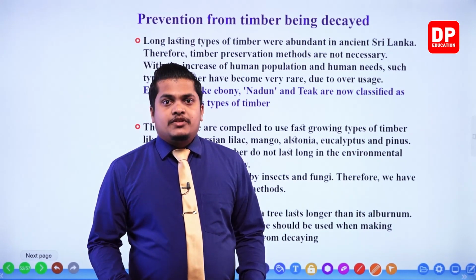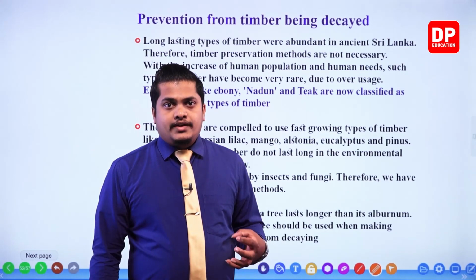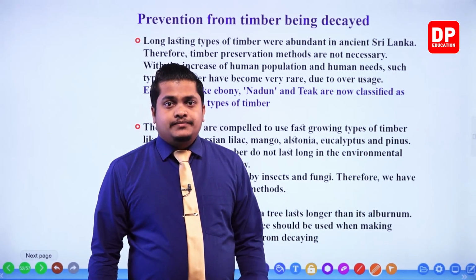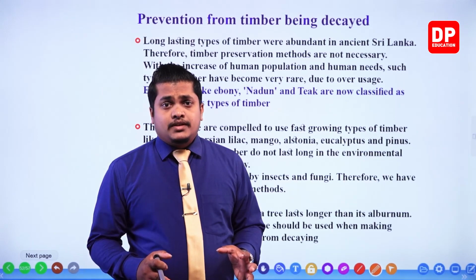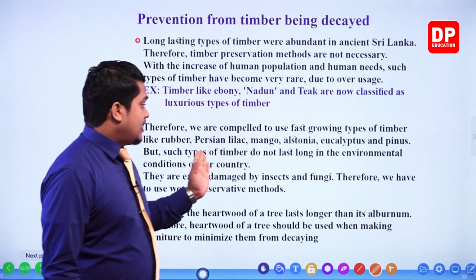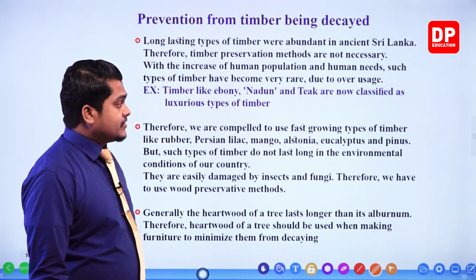The weather and climatic conditions in our Sri Lanka also give support for the decaying of timber. So these plants, like what? Persian lilac, rubber, mango, Albizia, eucalyptus and pinus.